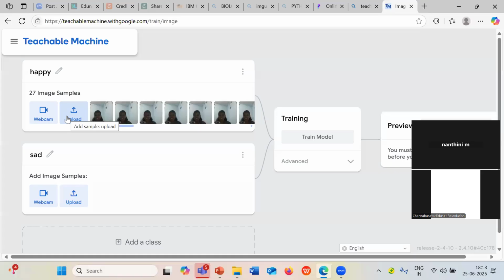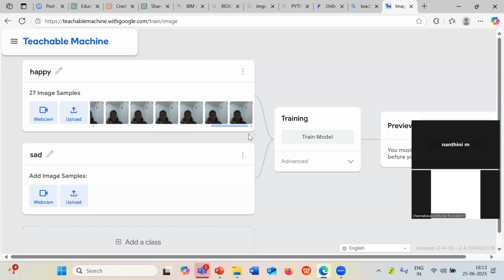So for this model, students, you need to feed a minimum of 15 images. When you increase the input images, you will get more accurate results. As you increase your input, the model will train in a more accurate manner.